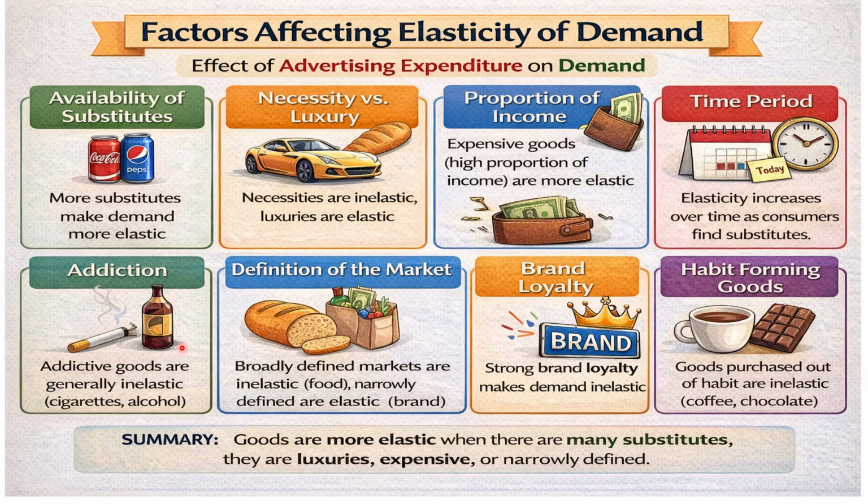The next one is addiction. Addictive goods are generally inelastic, that is cigarettes and alcohol. The next one is definition of the market. As you know very well, there are many types of market, that is the perfect competition market, monopoly market and monopolistic market. And in every market the elasticity plays a different role. The next one is brand loyalty. Strong brand loyalty makes demand inelastic, for example in a monopoly market. The next one is habit forming goods. The goods purchased out of habit are inelastic, for example coffee and chocolate.